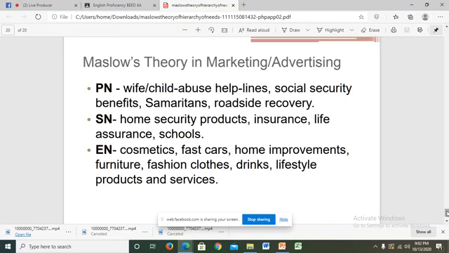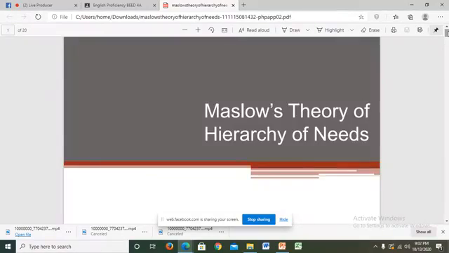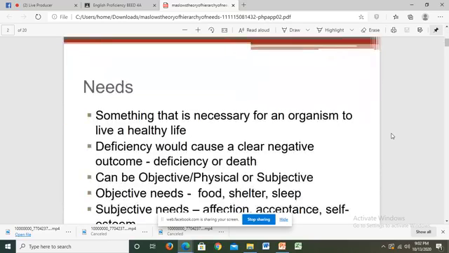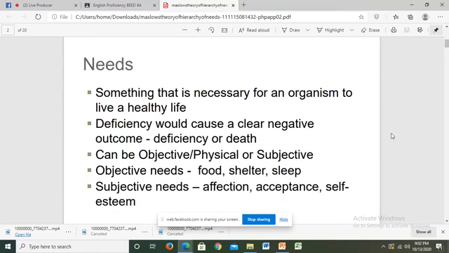Okay, so let us continue with our functions of communication. We already discussed the physical needs, the ego needs, social needs, and now we are going to study the practical needs of communication, in which we are going to integrate Maslow's theory of hierarchy of needs. Before we do that, let us first identify the meaning of needs, which is something that is necessary for an organism to live a healthy life.